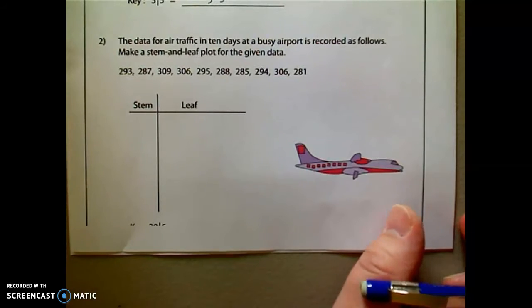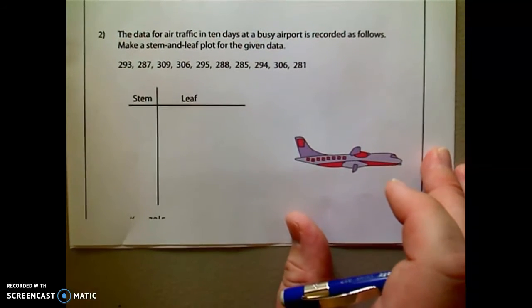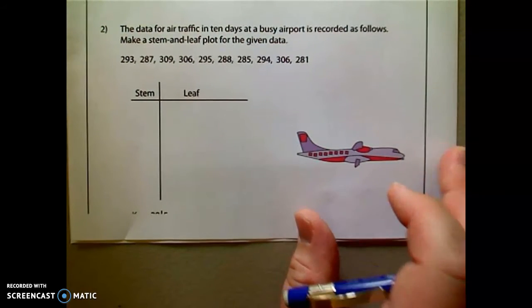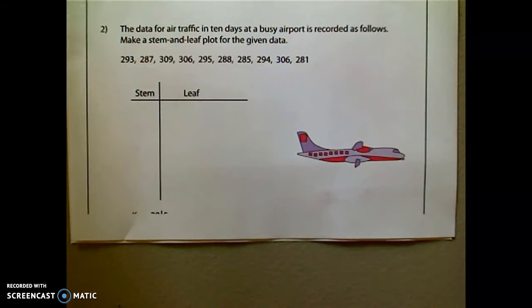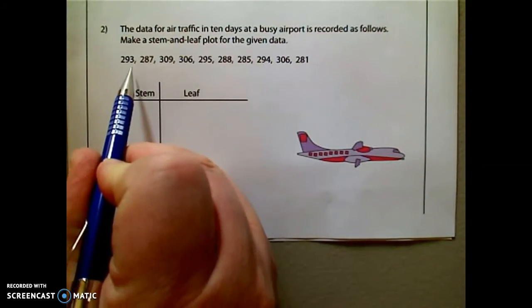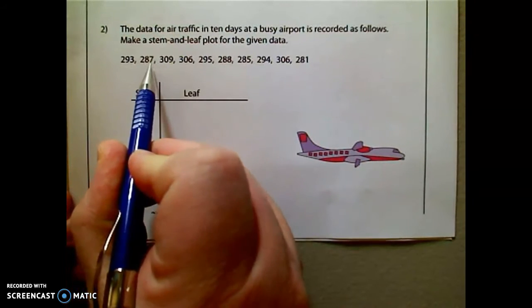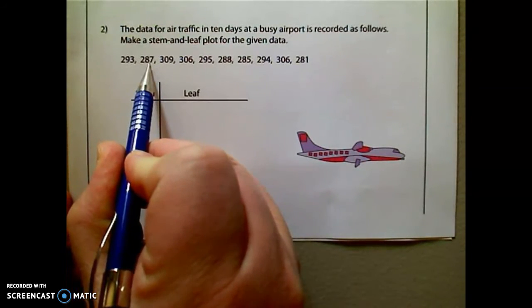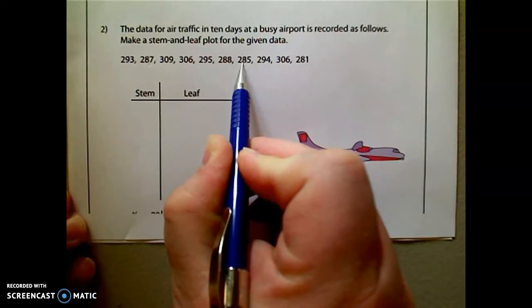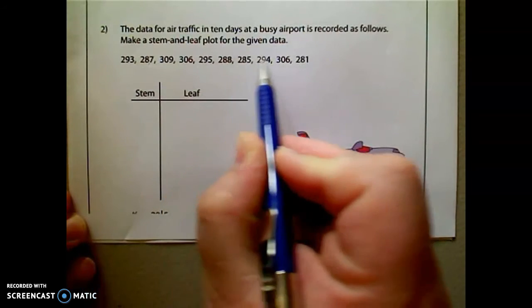It says the data for air traffic in 10 days at a busy airport is recorded as follows. Make a stem and leaf plot for the given data. This time you can notice that we've got 3-digit numbers. So let's identify again the minimum and the maximum. Let's see, we've got 287, here's 285, 281.